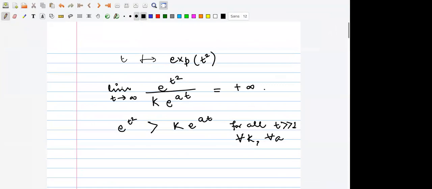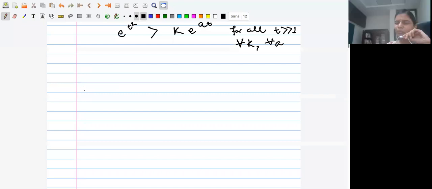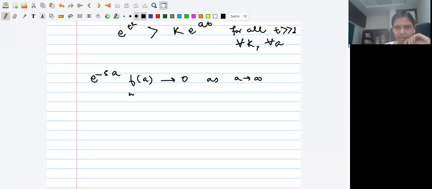Is it called bounded by a function, or something like that? That it is less than a function. This is big O notation. I don't want to use that term, big O notation, but that is being rigorously used here, right? So anyways, how do I justify what I am trying to tell you? That e to the power minus sa f(a) goes to 0 as a tends to infinity whenever s is bigger than alpha. I'm trying to say that this is being used here.